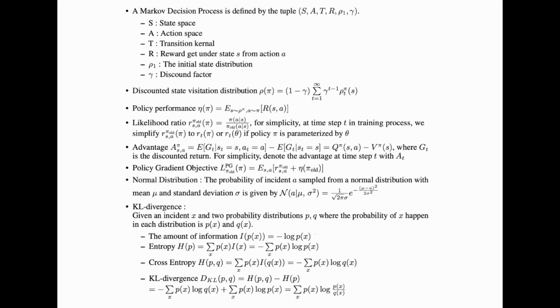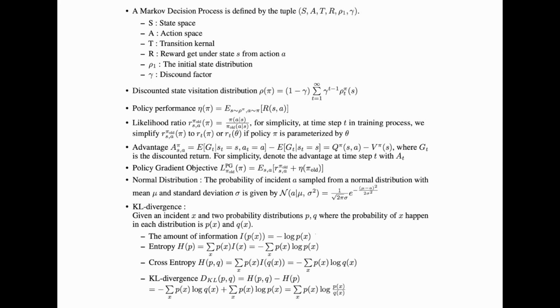Here are some basic notations that you might need further in this 10 or 20 minutes, and I suggest that you could take a screenshot for further reference. Some things that I would like to highlight right now are the likelihood ratio notation, since it is going to appear so many times, and another thing is the KL divergence. I personally suffered a lot from not knowing the exact meaning of KL divergence, so I would like to talk about it now.